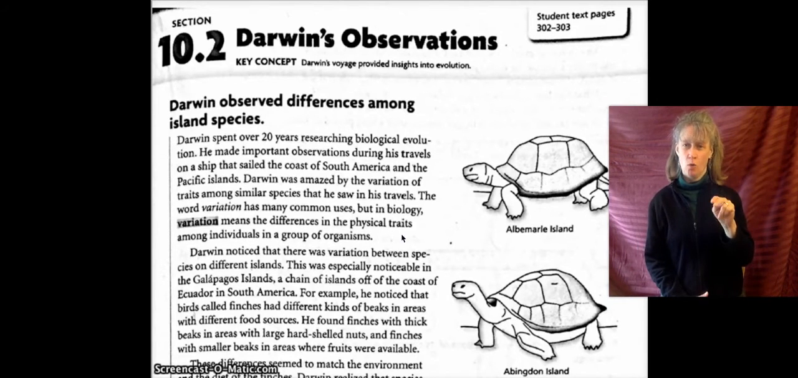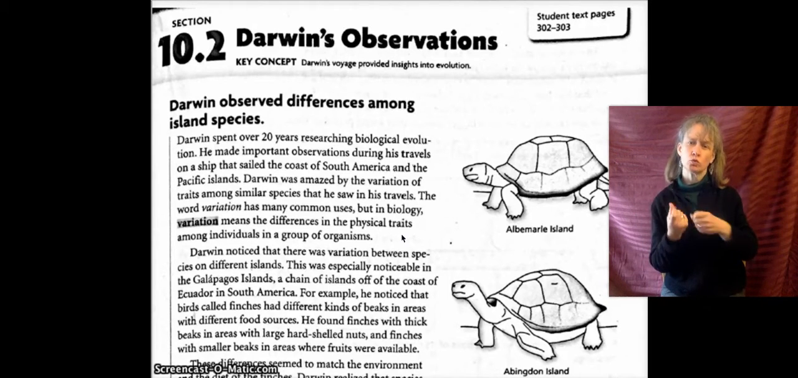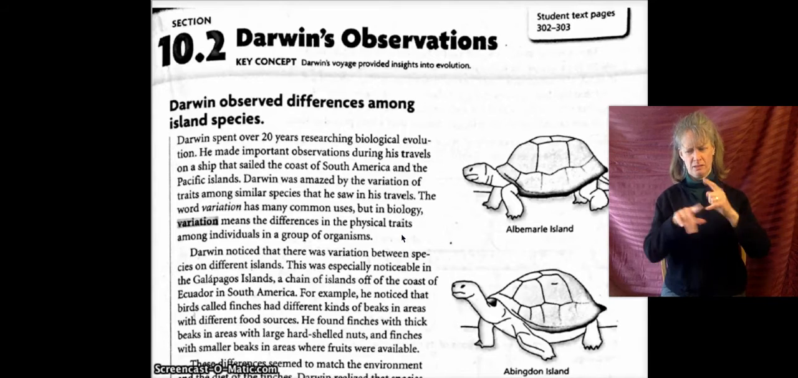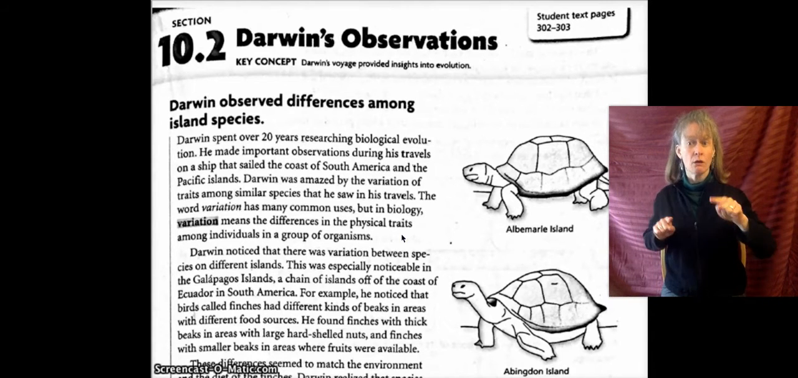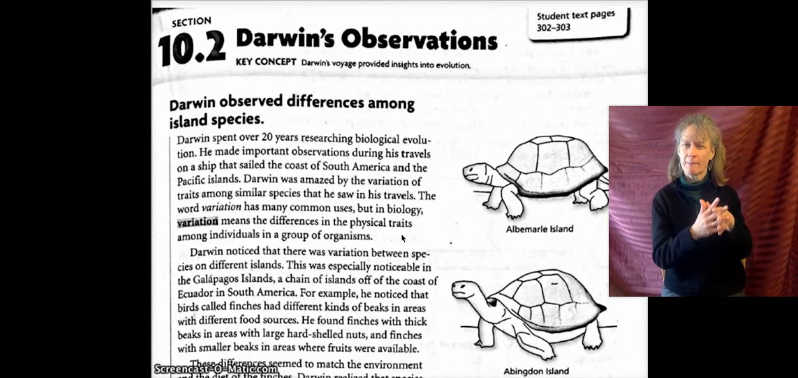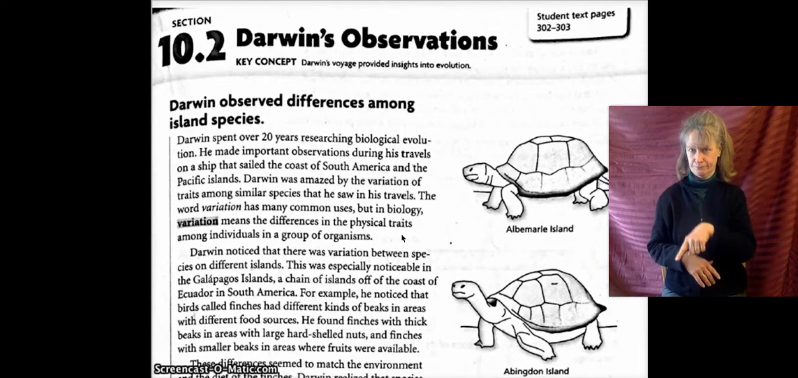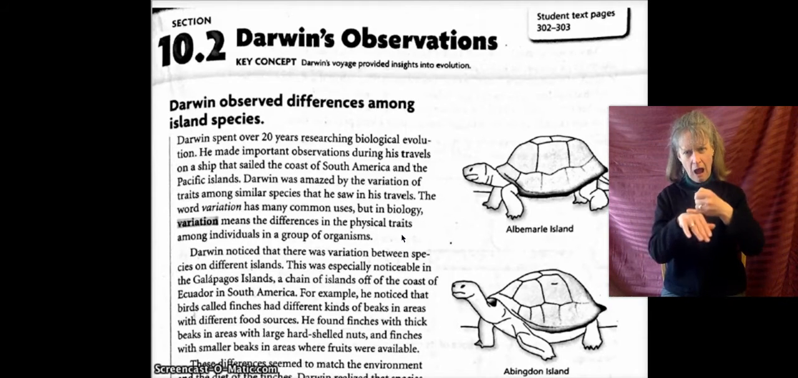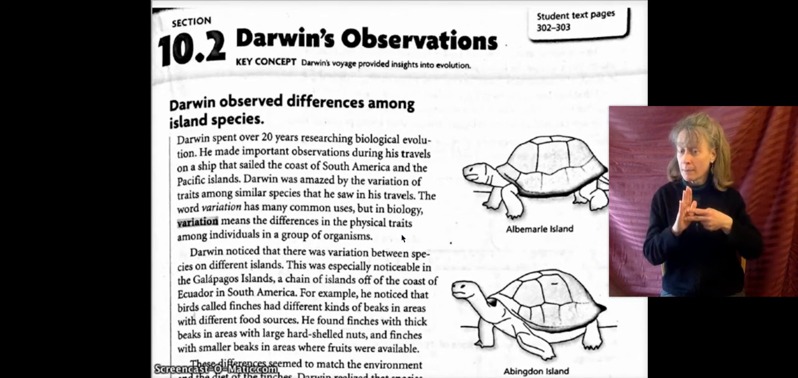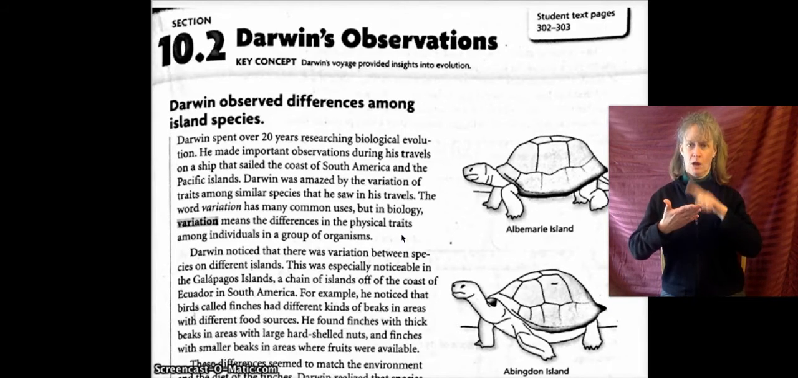Darwin's observations. The key concept is Darwin's voyage provided insights into evolution. Darwin observed differences among island species. Darwin spent over 20 years researching biological evolution. He made important observations during his travels on a ship that sailed the coast of South America and the Pacific Islands. Darwin was amazed by the variation of traits among similar species that he saw in his travels. The word variation has many common uses, but in biology, variation means the differences in the physical traits among individuals in a group of organisms.